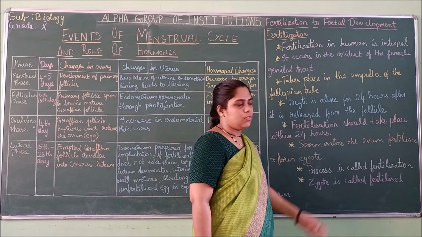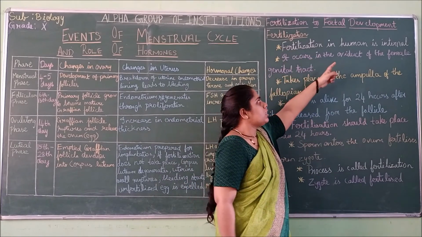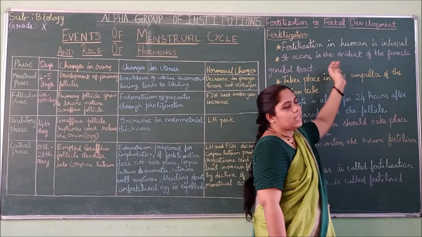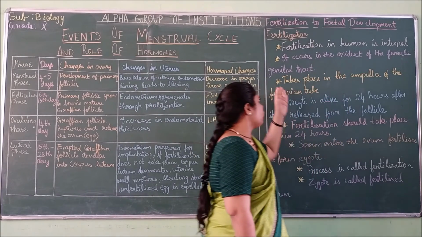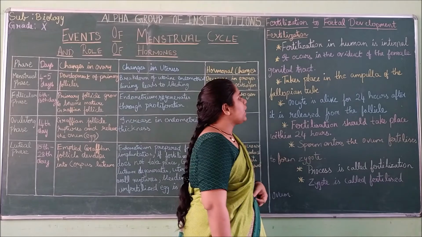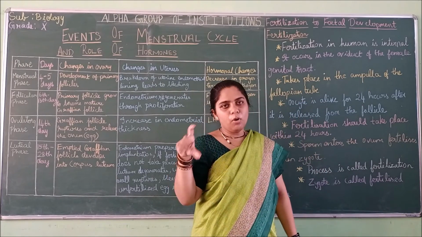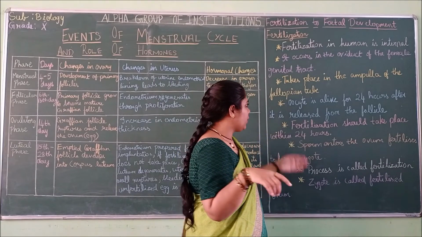Then next we saw what fertilization is. Fertilization in humans is internal. It occurs in the oviduct, the fallopian tube of the female genital tract, in the ampulla of the fallopian tube, that is the broader portion of the fallopian tube.